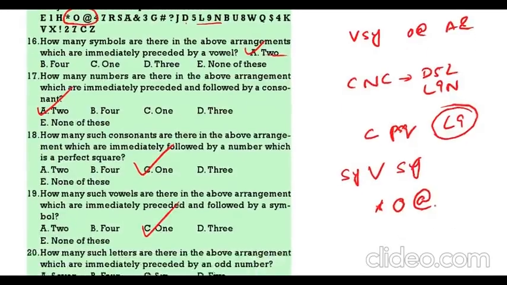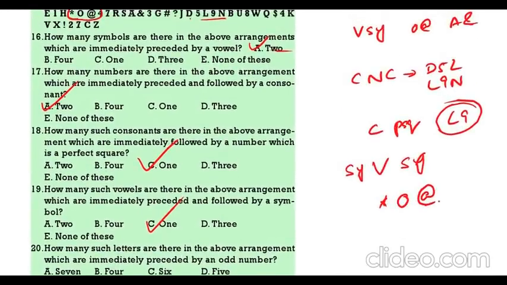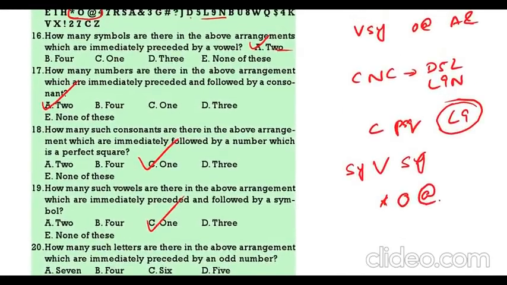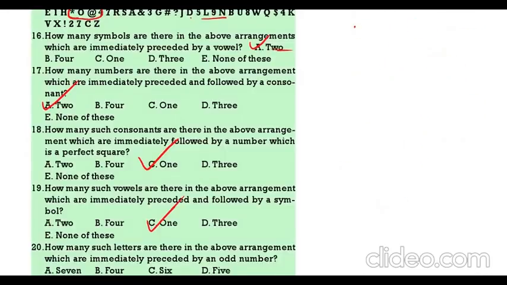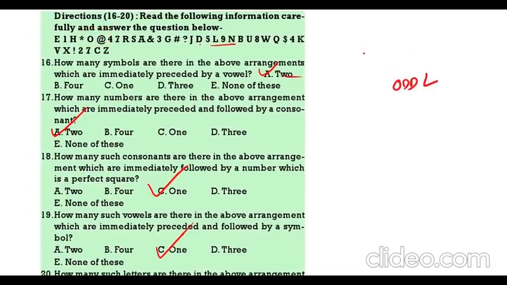Then see the next one. How many letters are there in the above arrangement which is preceded by odd number? Before the letter there should be odd number. See. 1H. Then 7R.